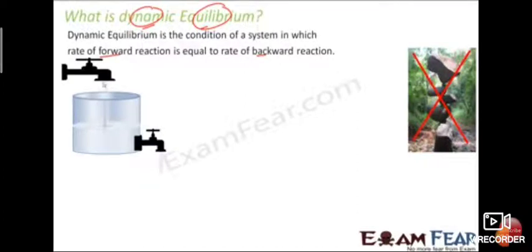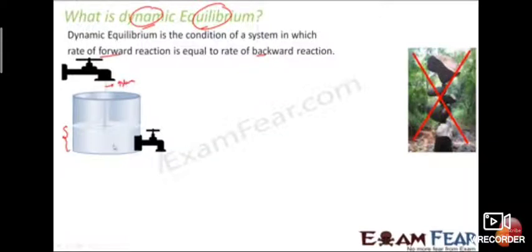If you see the characteristics of chemical equilibrium, look at this example. Here a tap is there, water is falling from the tap into the tank, and here another tap is there. If you open the tap, the amount of water falling from the top tap into the container, that much amount of water will come out from the container.